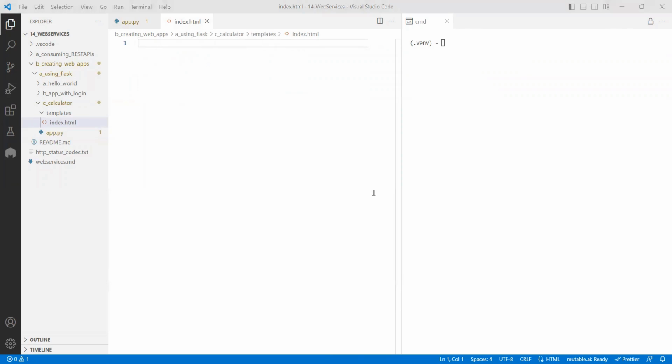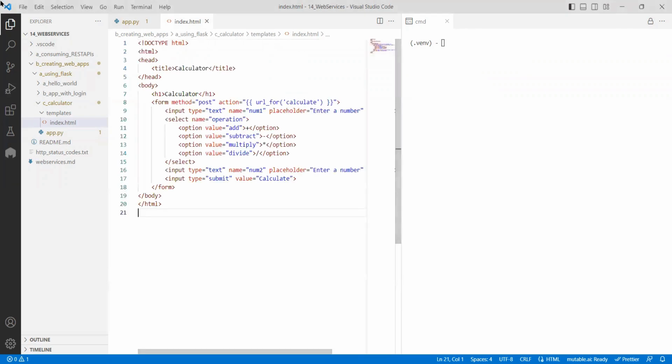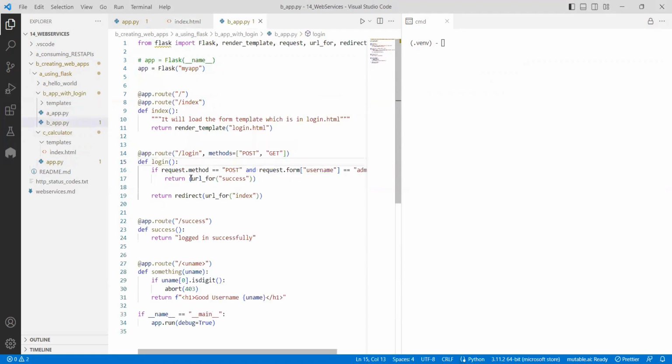So for that, I can take an HTML file which has a head for the calculator, and the body is like this. Within that, there is an HTML form, where the method is POST. So where should it go? Instead of writing it there, I'm writing something here. For the first time, instead of a plain URL, I use url_for, as in the previous application also. url_for means redirecting to that particular thing.